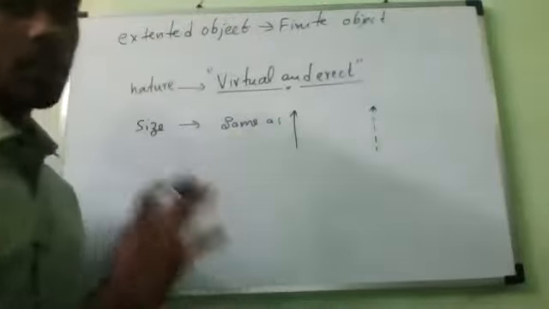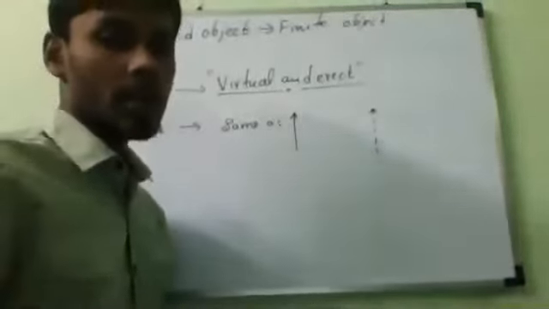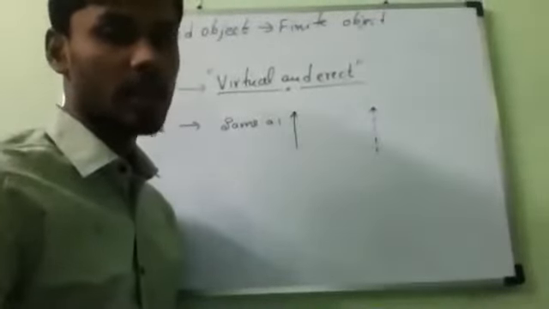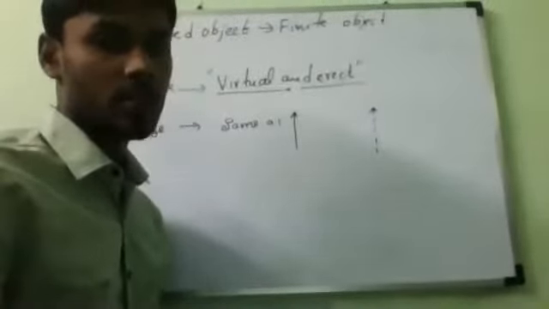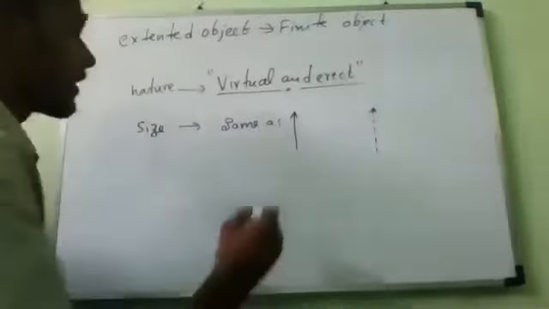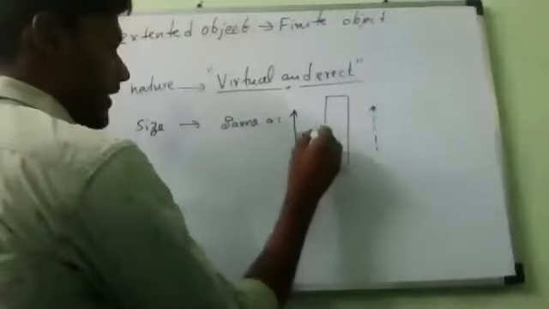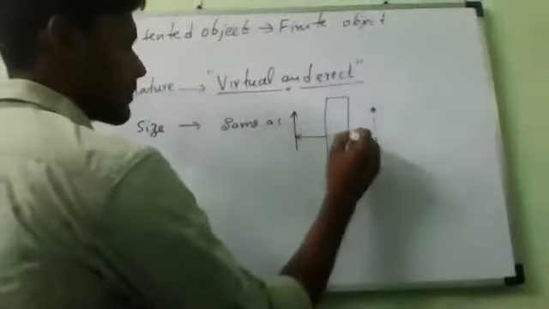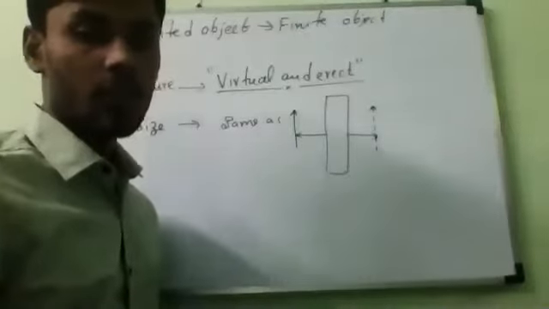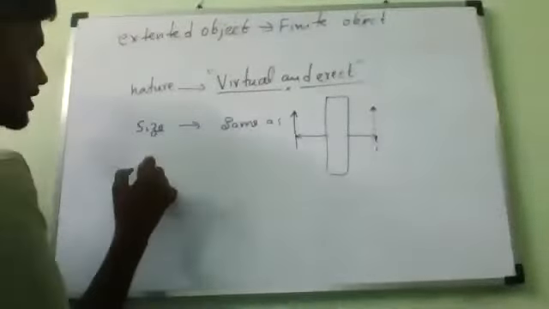Now, this is about the plane mirror. What is the position of the image? In front of the mirror or behind the mirror? Behind the mirror, sir. So if we consider this as the plane mirror, the object is placed in front of the mirror, so the image forms behind the mirror. Is it yes or no? Yes. So that is the position of the image.